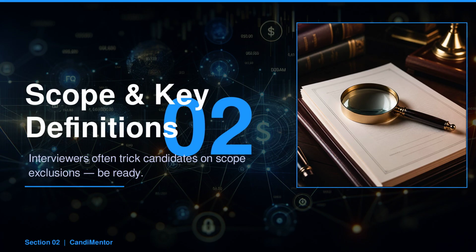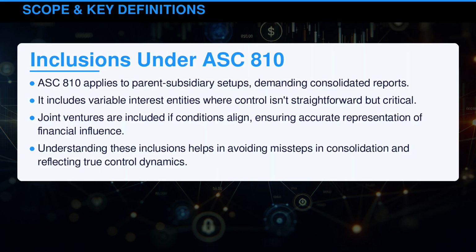Scope is crucial in applying ASC 810 effectively. Candidates often overlook that associates using the equity method are not included, a common interview pitfall. Knowing precisely where ASC 810 applies can make or break the accuracy of financial reporting, affecting how entities are consolidated or reported. ASC 810 applies to parent subsidiary setups, demanding consolidated reports.